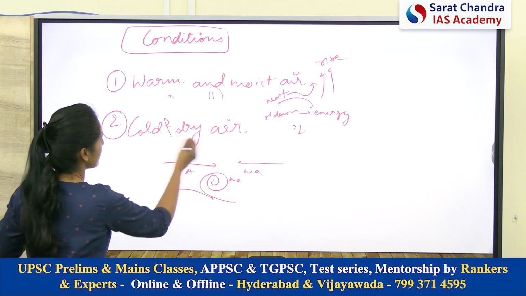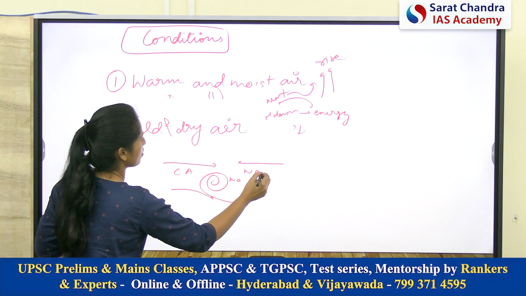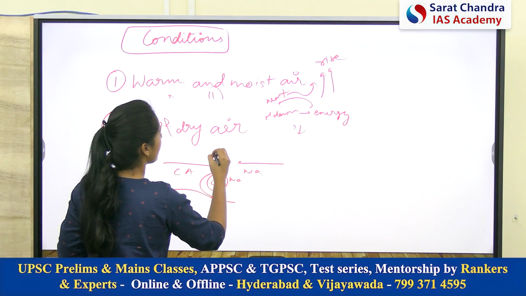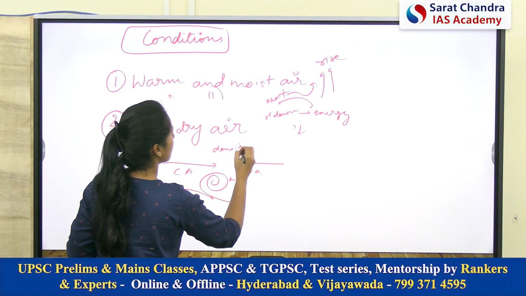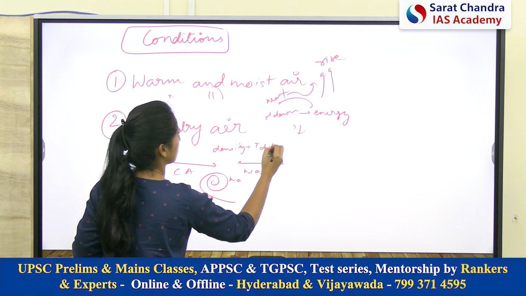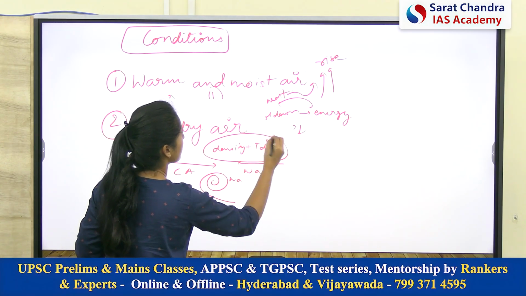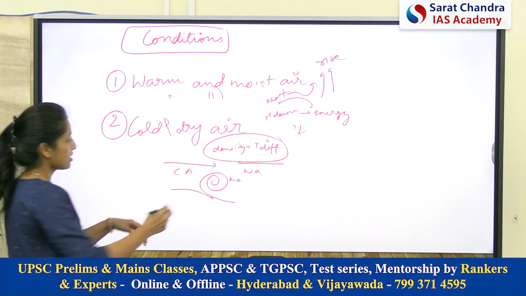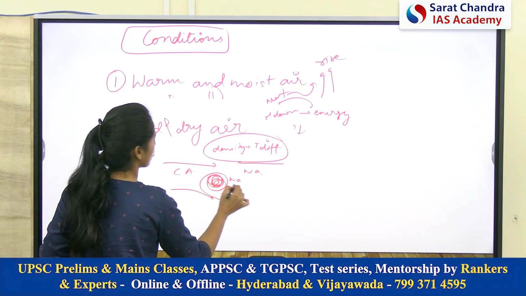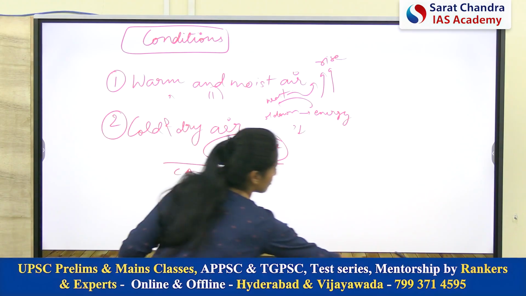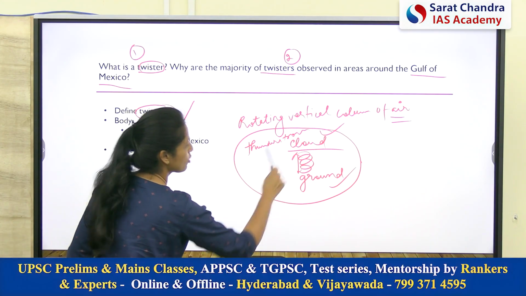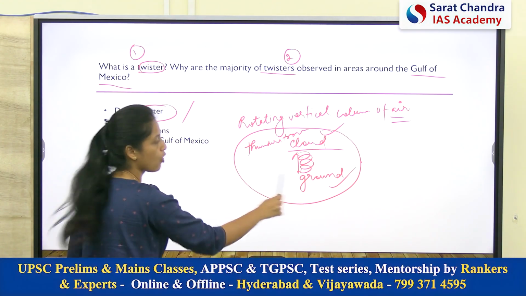So in this direction, in the horizontal direction, a circular motion will be created of warm air. Okay, so this cold and dry air and warm and moist air will create a density and temperature difference, which is responsible for this circular motion of the air. As we have already discussed, it is a rapidly rotating circular column of air.